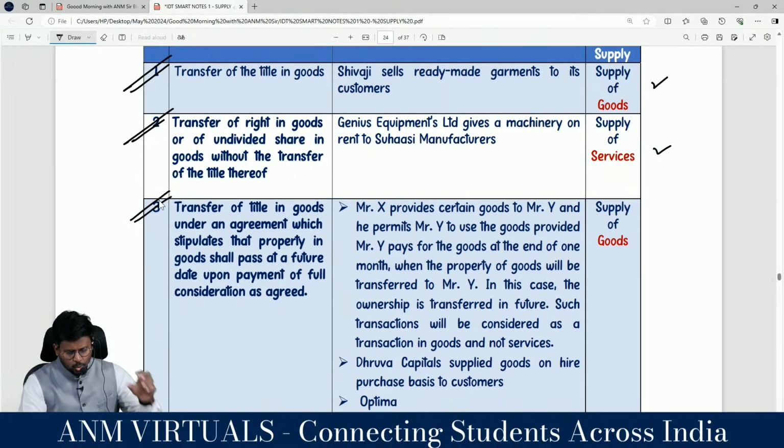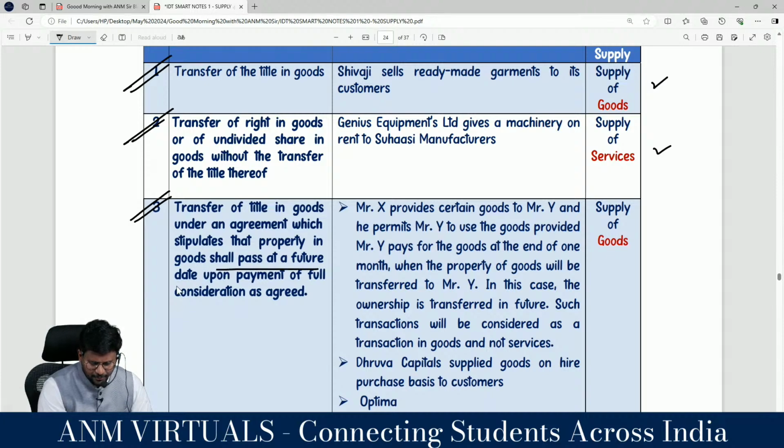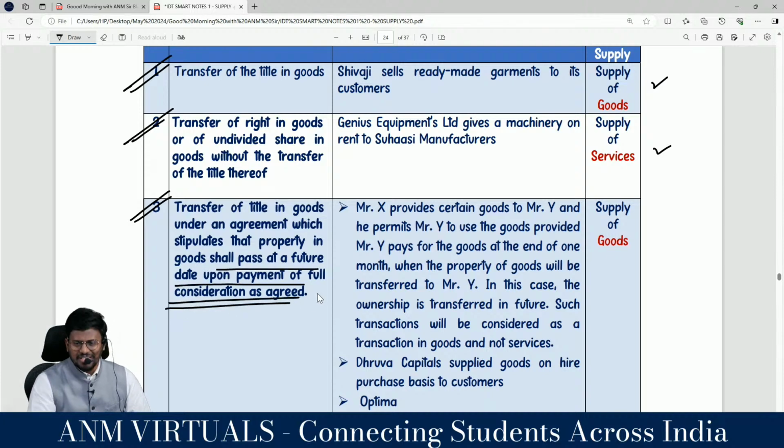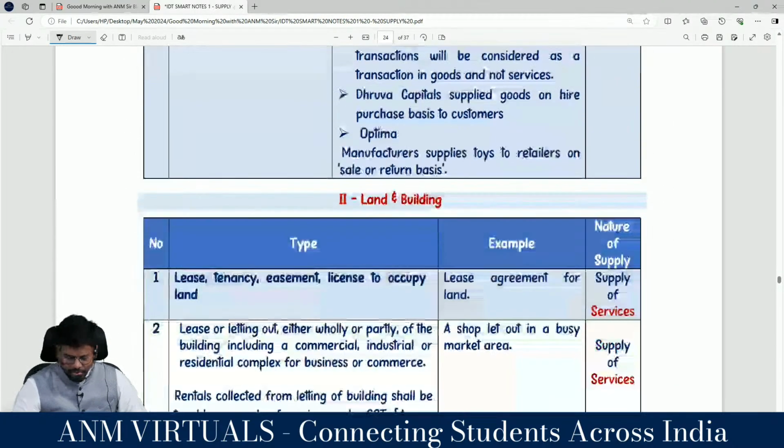Transfer of property in goods under an agreement which stipulates that the property in goods shall pass at a later date upon payment of full consideration as agreed, which is hire purchase. Yes, sir. Once you pay the last installment only the title will transfer, but still it is a supply of goods. Are you really with me? Yes, sir.